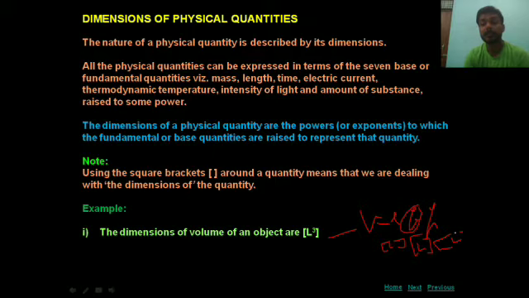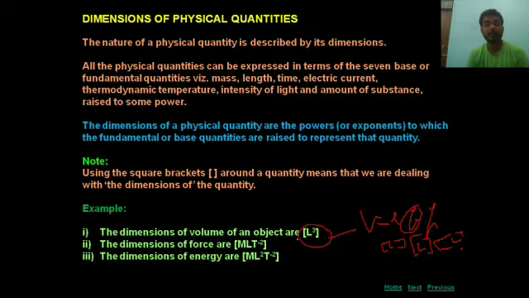Only for identification we give different names: length, breadth, height. Here length appears 3 times, L, L, L, and combining together it gives L cube. So the dimensional formula for volume is L cube.